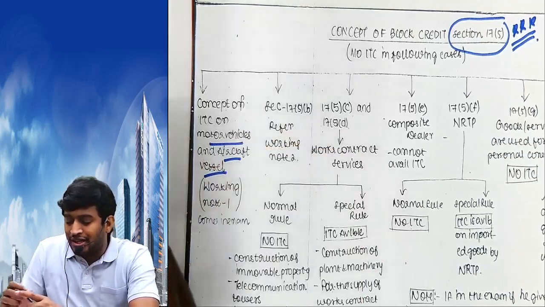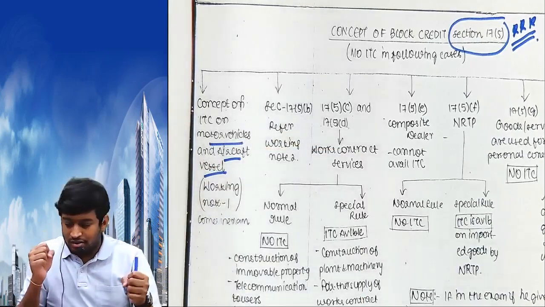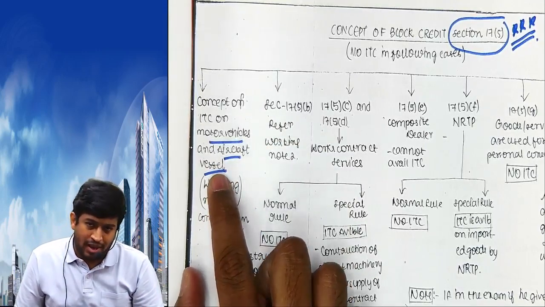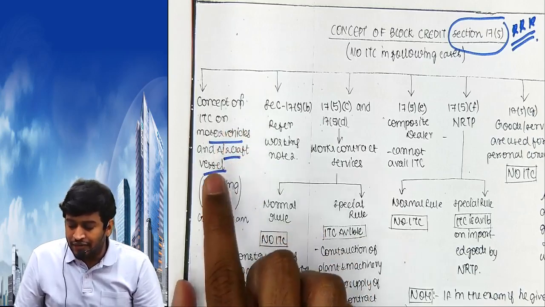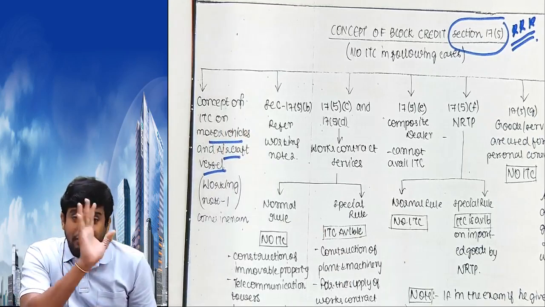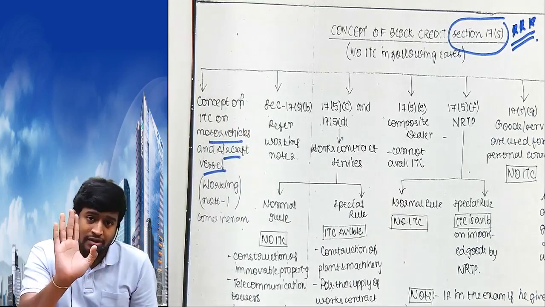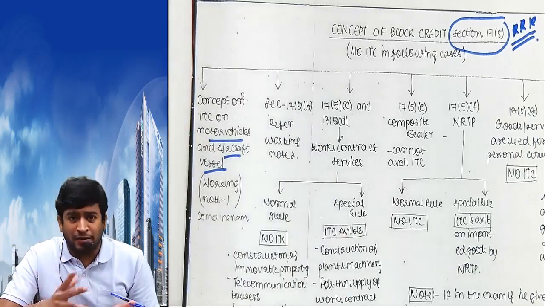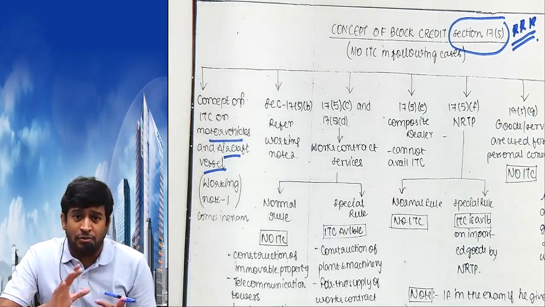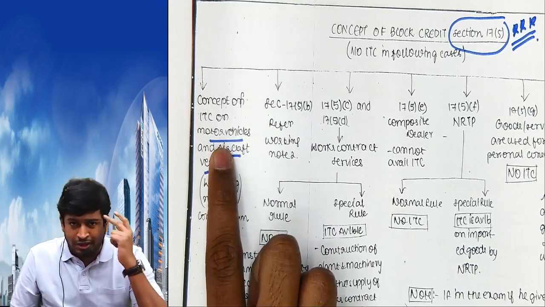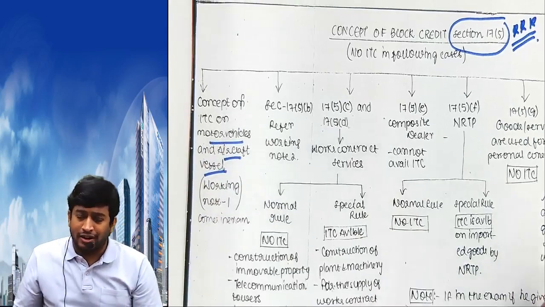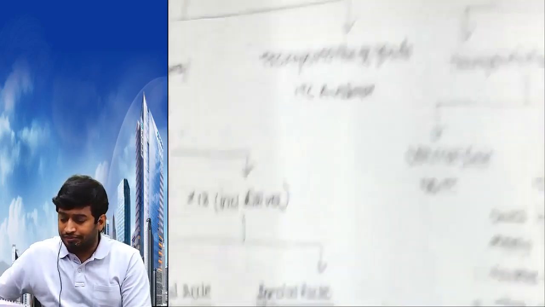That is, I purchased a car, I purchased an aircraft, I purchased a ship. Whenever I purchase a car, assuming I purchase from a dealer, will he give a bill? Yes. Assuming the bill is 100 plus 12 and I am using the car, can I claim the credit of 12 rupees? That is what we are learning. So keep it in mind, I am teaching like LKG students. I purchased a car or an aircraft or a vessel. Then what happens? Now come here.